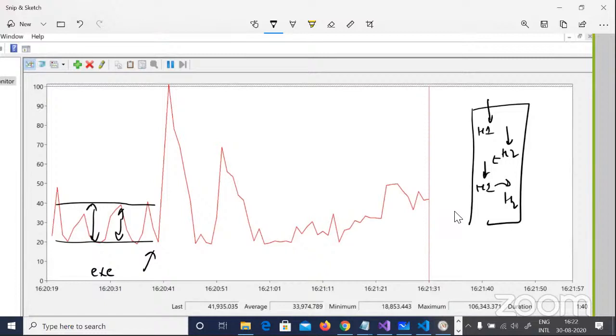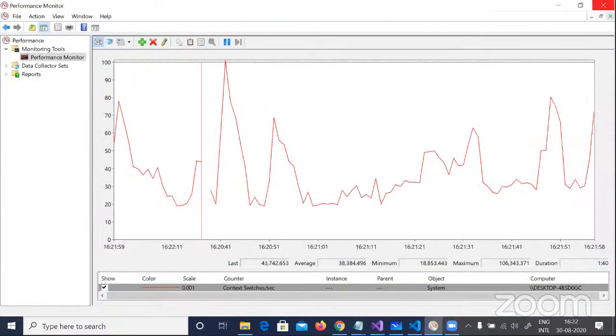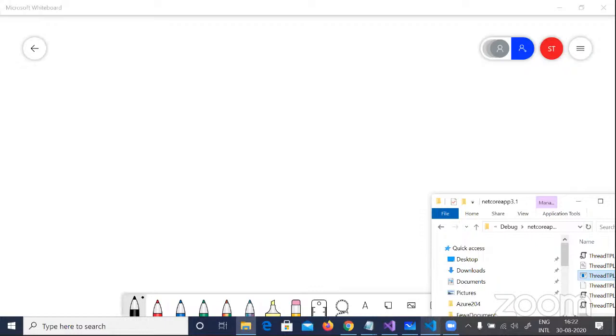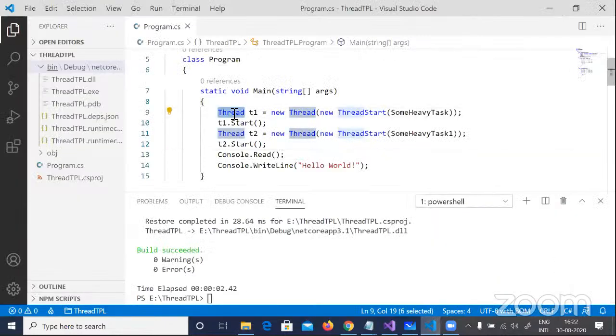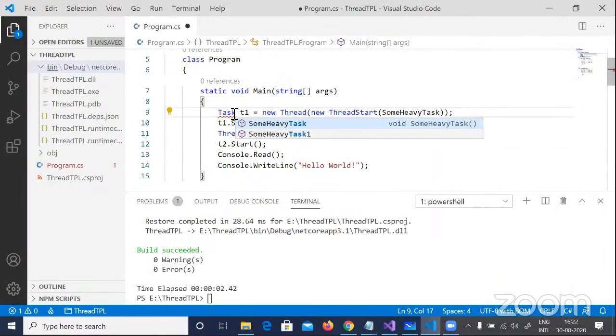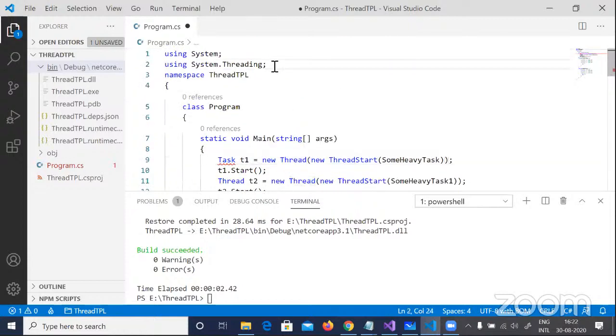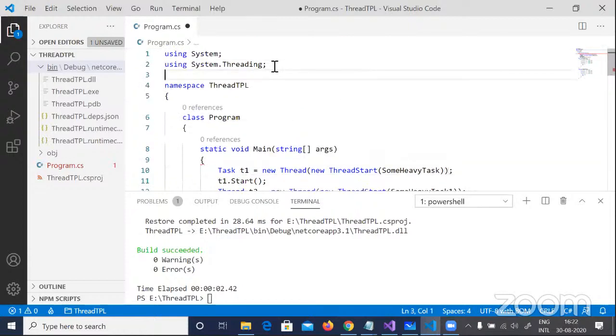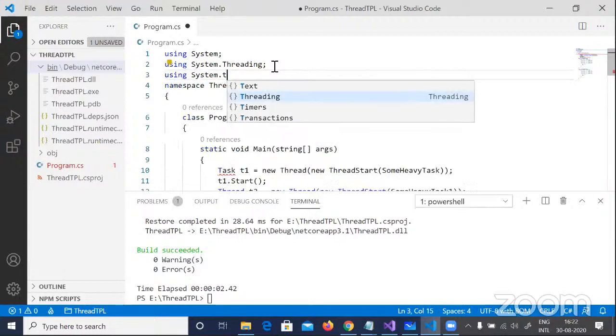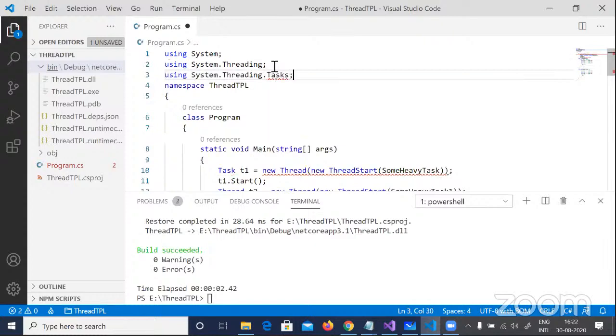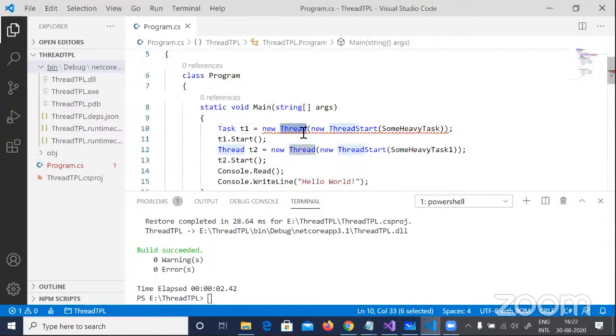That is context switching. If I change this code to a TPL, and I leave this as homework for everyone, I won't show it live, but you can try it out. You can change this to TPL; the syntax is pretty much the same. I can say new task. As our friend Adam said here, a task is a cover on the thread. If you see the namespace, System.Threading.Tasks, there it is. So, new task.